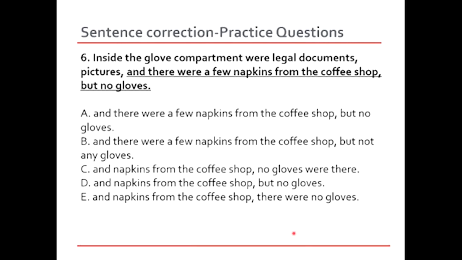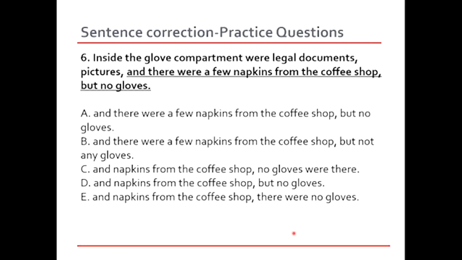Okay. Inside the glove compartment were legal documents, pictures, and there were a few napkins from the coffee shop, but no gloves. We know that we have in the beginning introduced that we're talking about the place inside the glove compartment, and this is where we are referring to. We know the location. So why is there a need to add extra words to the sentence and write down and there were a few napkins when we are using commas to separate things in a list? Why do we need to add these words and there were a few?